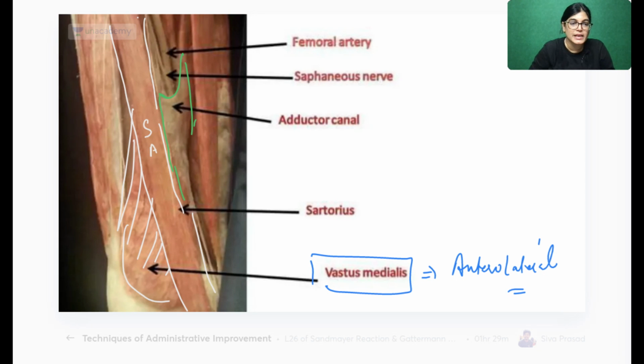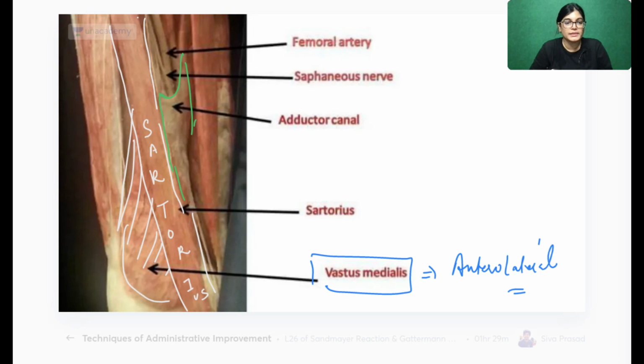So this is SAR, I am writing here, sartorius muscle. Can you appreciate? Sartorius muscle is like a roof. It is appearing like a roof. It is obliquely over it, and it is covering the region below. So it is like a roof which is covering this region. So yes, sartorius muscle is here, which is forming its cover.